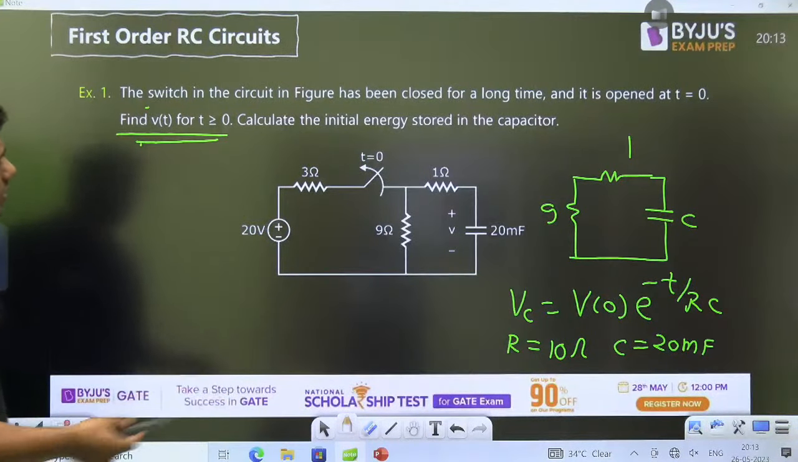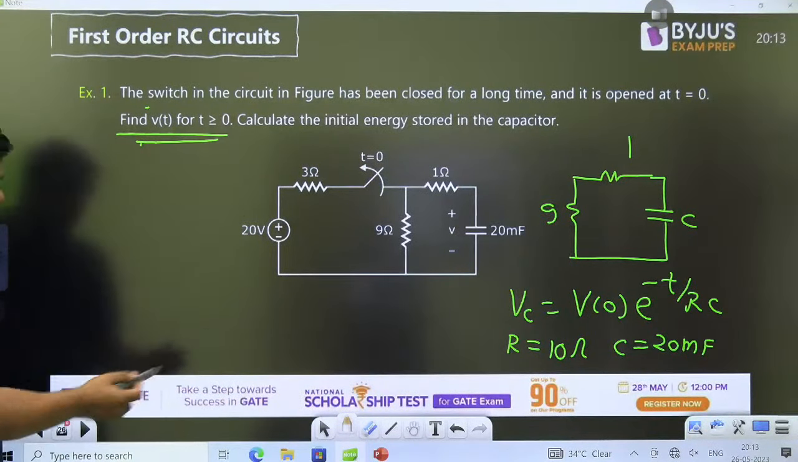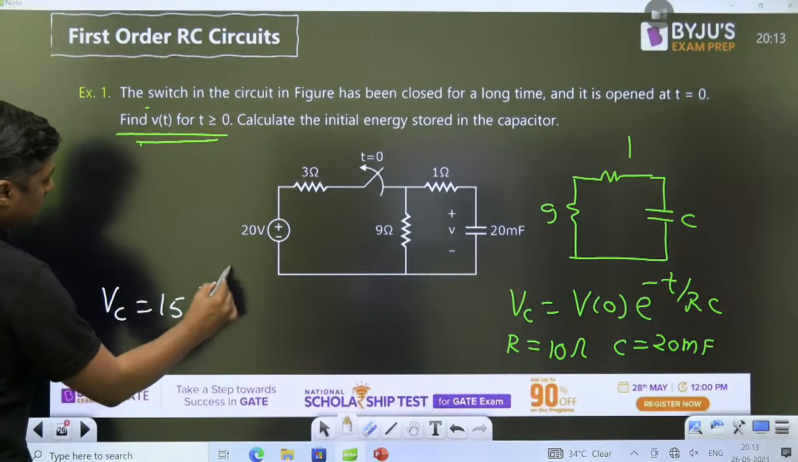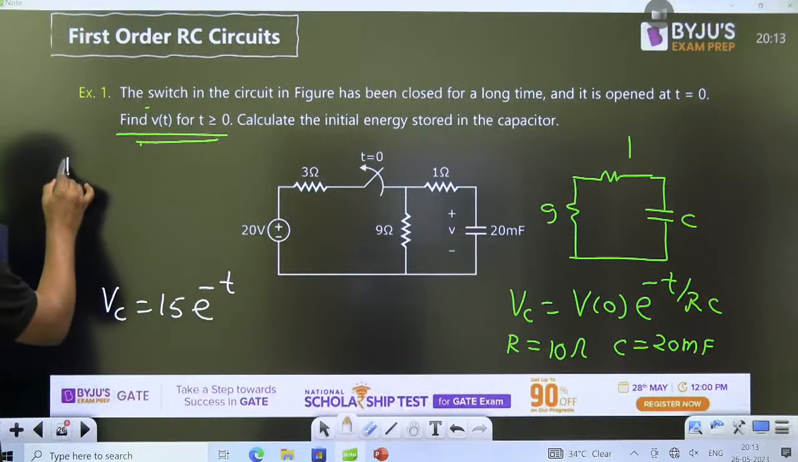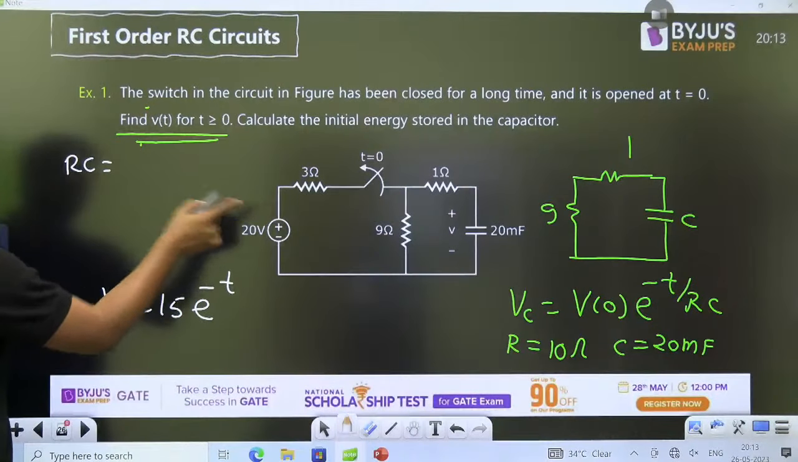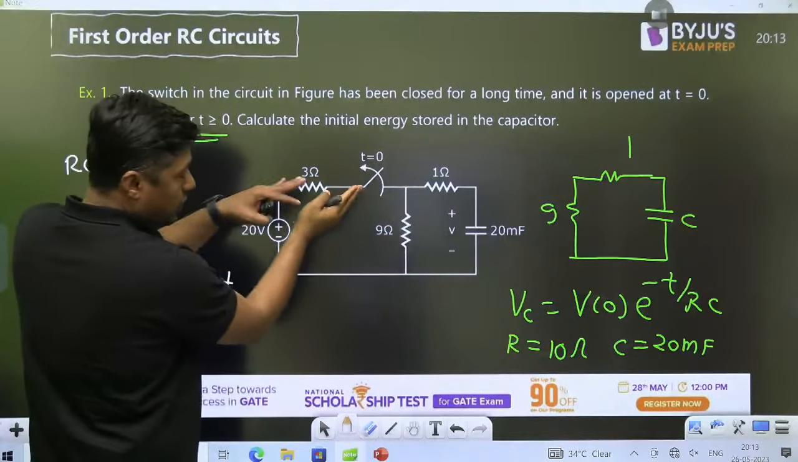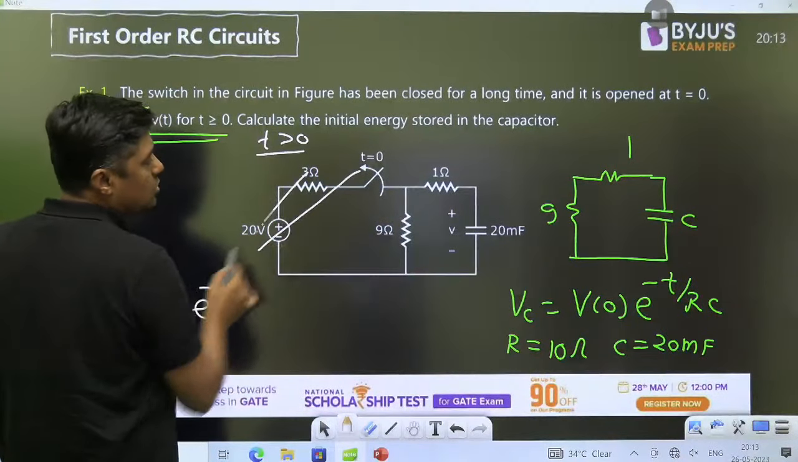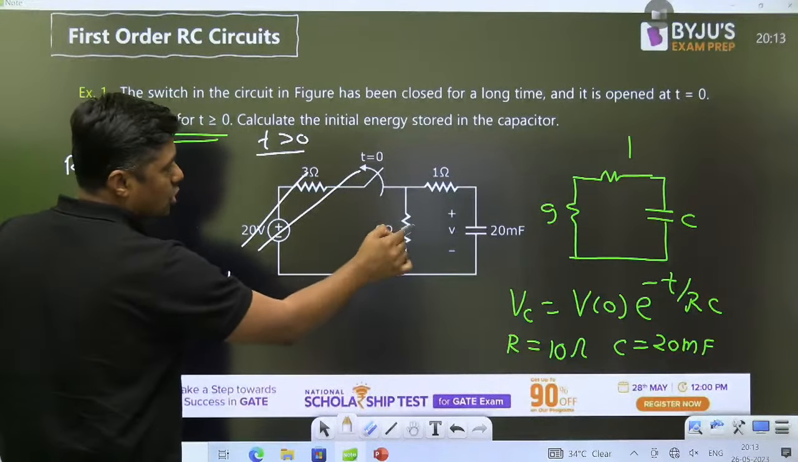Now once you get the 15 volt, then you can directly use this formula. For VC, VC will become 15 e raised to power minus t by RC. What is the R and C? That is the 10 for this circuit. For t greater than 0, the switch was open.